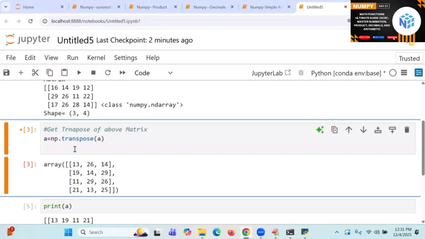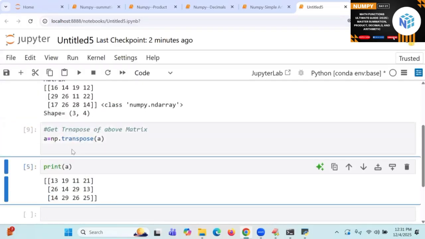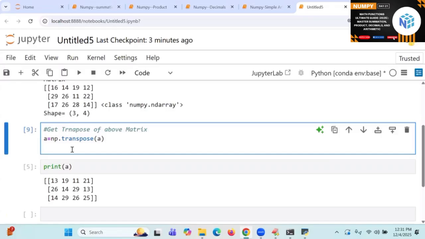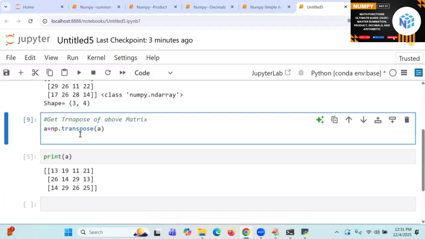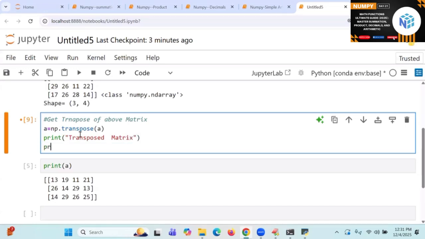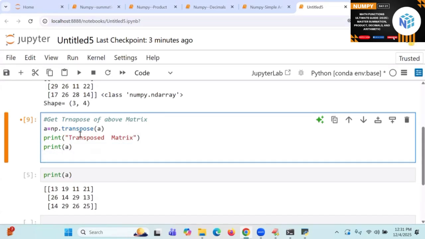Now I have transposed this one. Here I will print the transposed matrix: print of A, and then shape is equal to A dot shape.